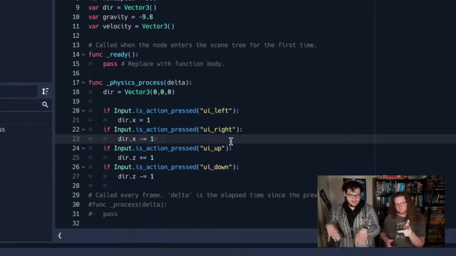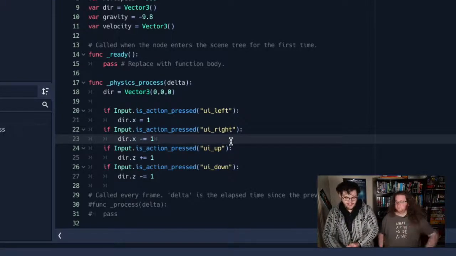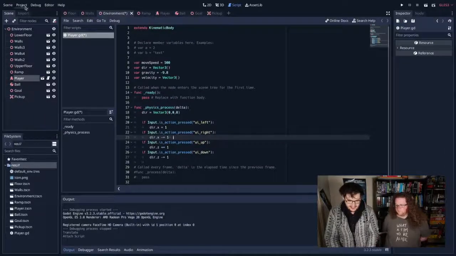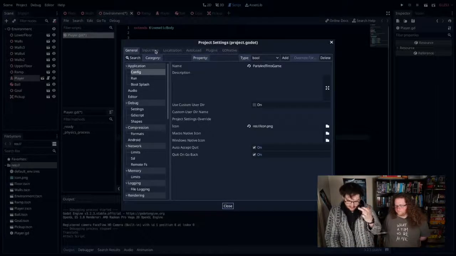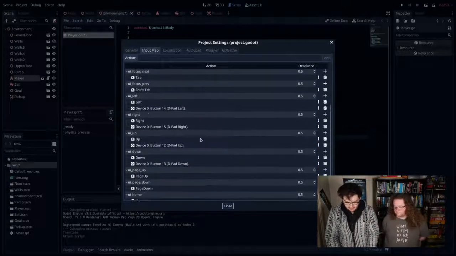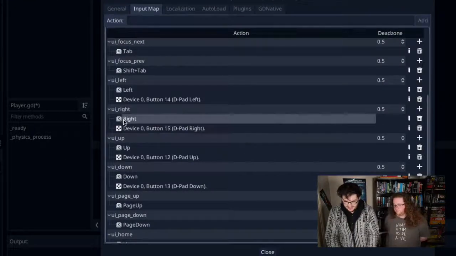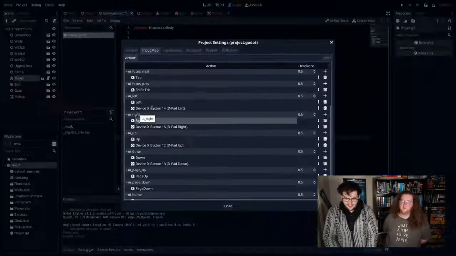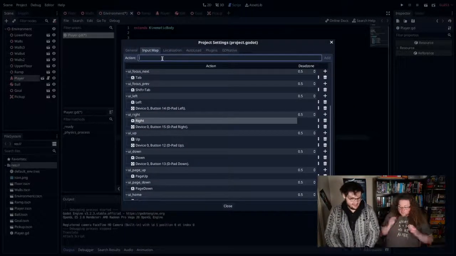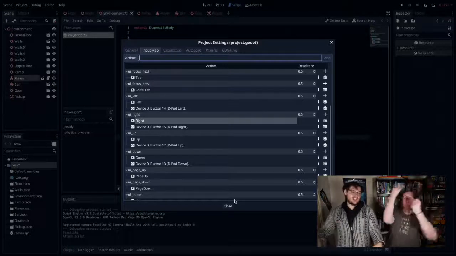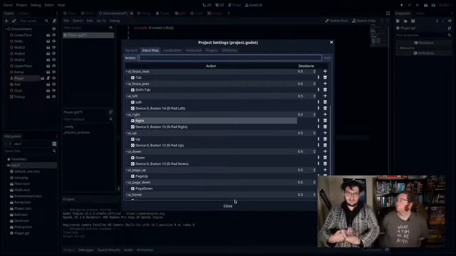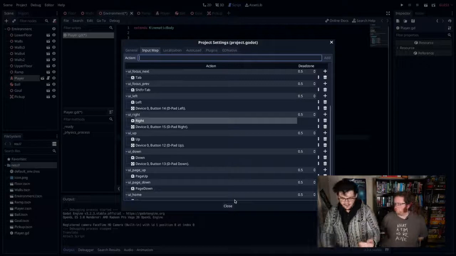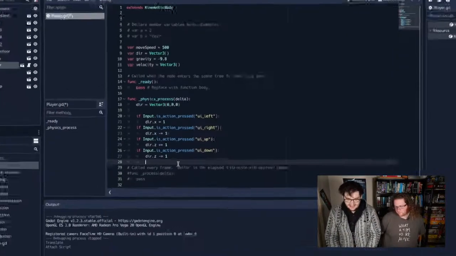So we want these keys to be able to move the player around in the scene. That's basically what we're doing here. And I'll just quickly show you. You can go up here to the project settings and then the input map, and you can see that UI right is mapped to a key or a D-pad or whatever it's connected. So it's mapped to right, up, down. It comes with a bunch of sensible defaults. You can add your own if you want to add an action by name and then map keys to it. So this is so you can abstract the action away from the platform it's running on, because Godot lets you build apps for multiple platforms: Android, iOS, consoles, whatever. Okay, so that's done.